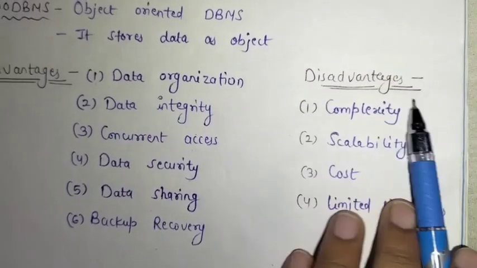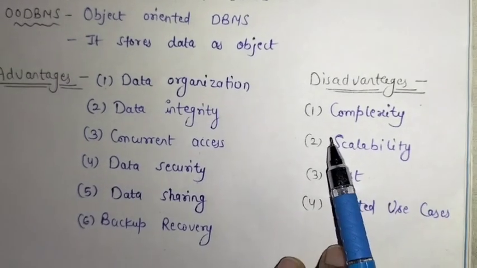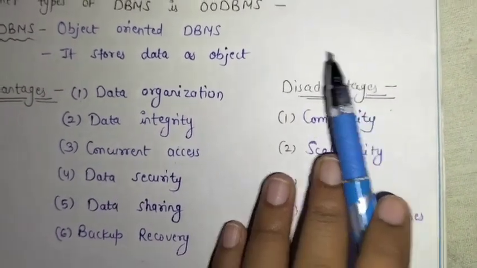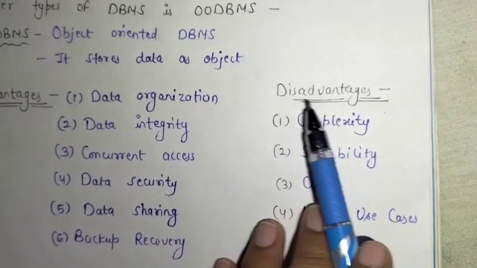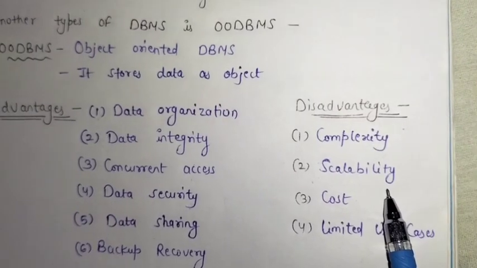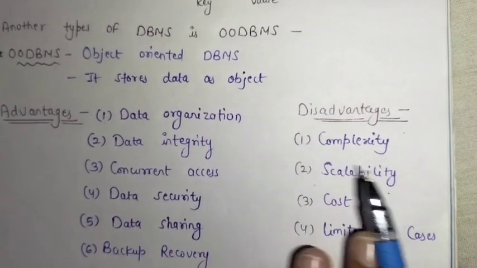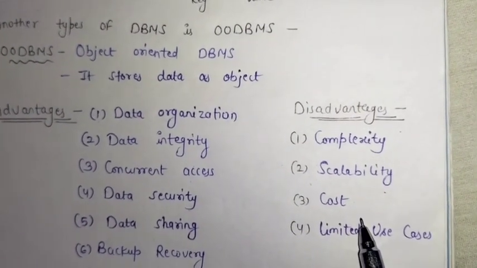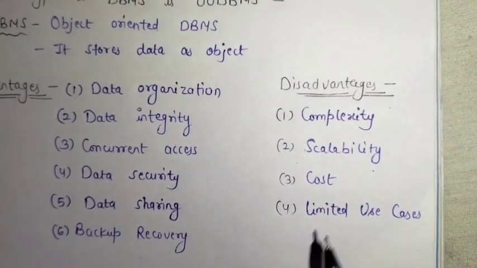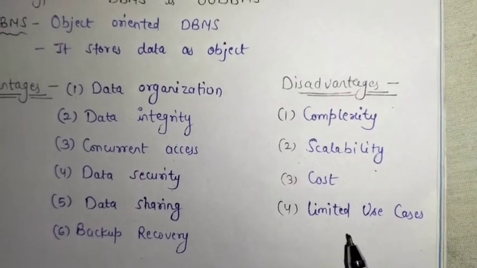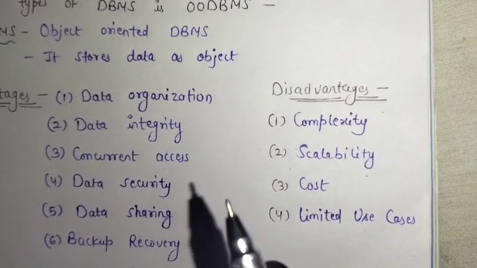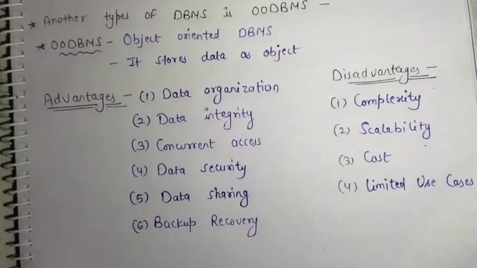Now we will discuss the disadvantages of DBMS. First is complexity, which means it requires knowledge and skill to maintain the databases of the DBMS. Second is scalability, as a DBMS can limit the scalability of an application. Third is cost, which is high for purchasing, maintaining and upgrading the DBMS. The last one is limited use cases, because not all cases are suitable for the DBMS.